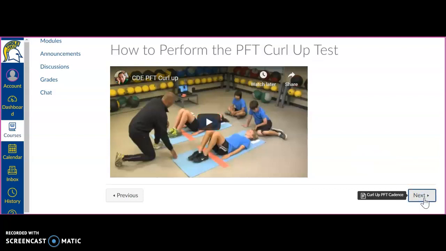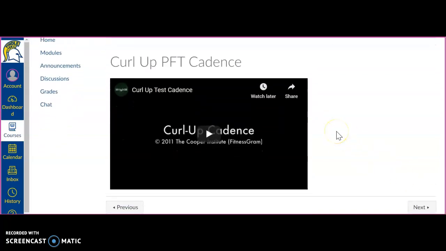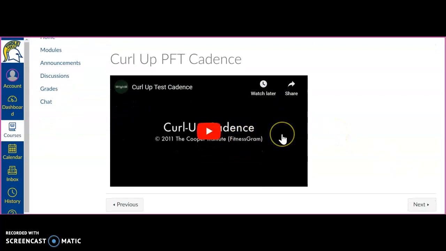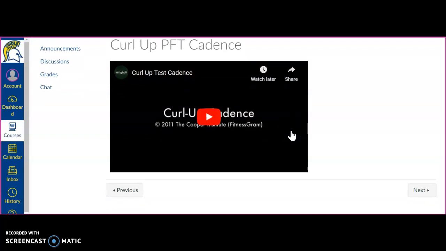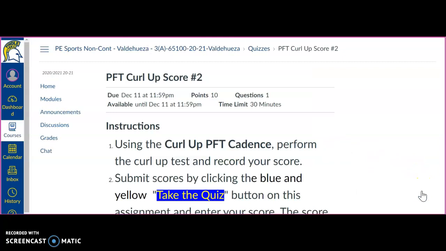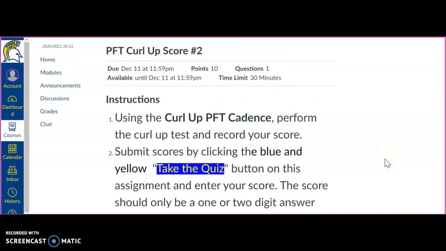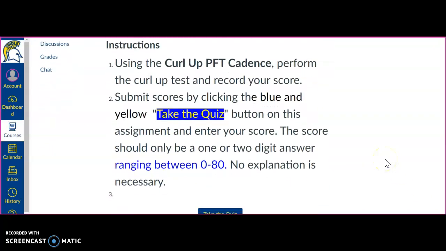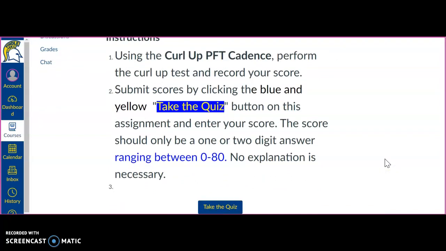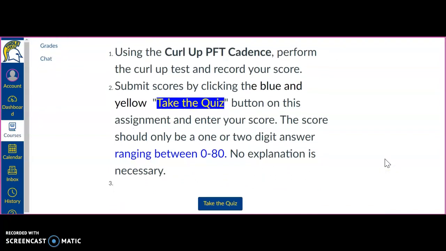And then once you watch the video, here is the timer cadence. You're just going to play this, and it's going to play a timer. It's basically going to tell you up, down, and count it off for you. Once you've completed that, you're going to go ahead and submit your score. If you click on here, all you have to do is click take the quiz, and you're just going to submit how many curl ups you've done without stopping, without making any mistakes. It'll range between 0 to 80.